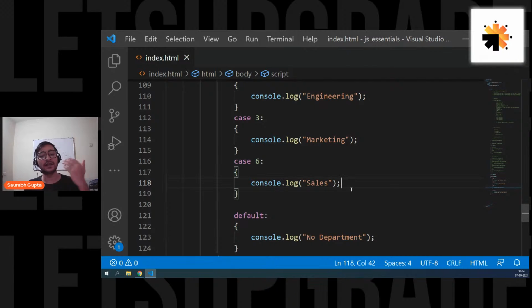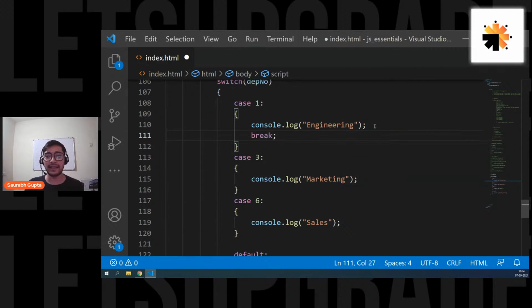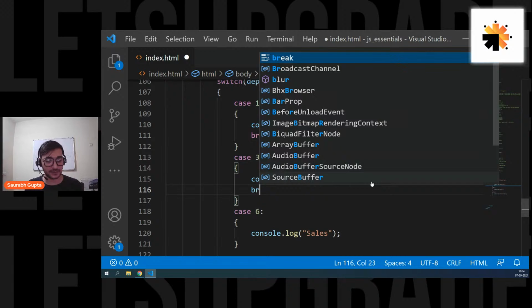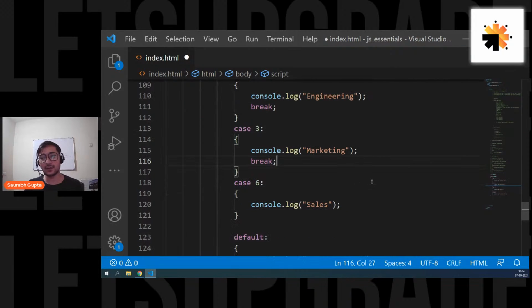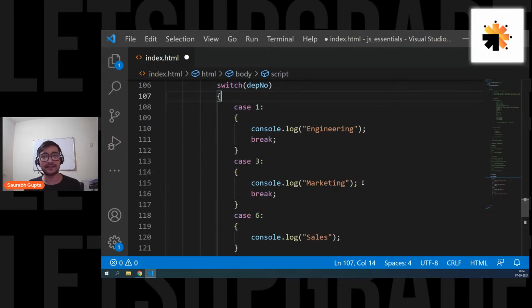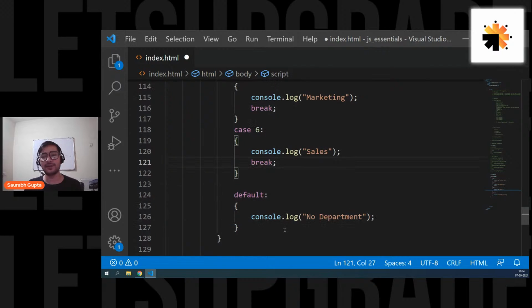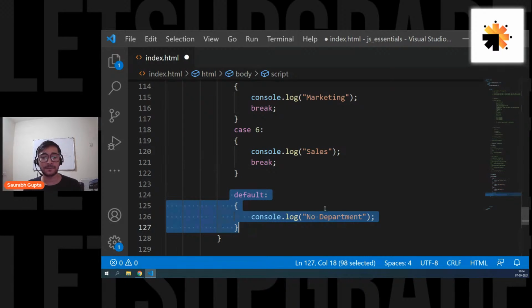So if anyone in interviews asks what is fallout in switch statement, you can give this answer, that if you don't use break, this thing happens. If one case executes, after that, all the cases execute. Now, to avoid this, you go inside cases and you put a break. Break will basically end the switch case. Break is a keyword that breaks the block. So break will simply end the switch case. Simple. So put a break here as well. Now, no need to put a break in default because that is anyways the last block, right? Even if that executes, there is nothing after it.